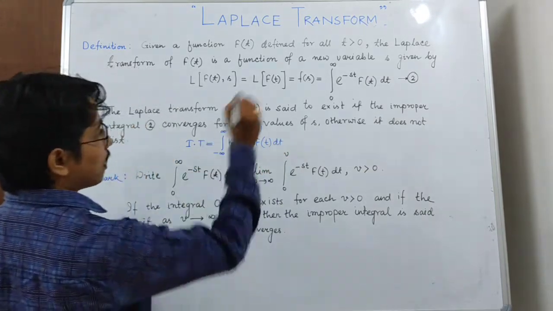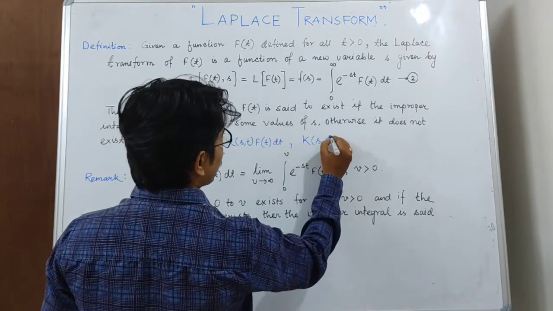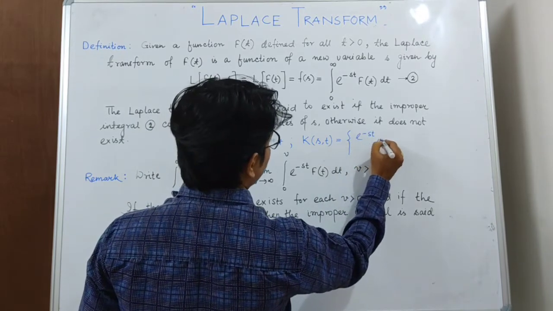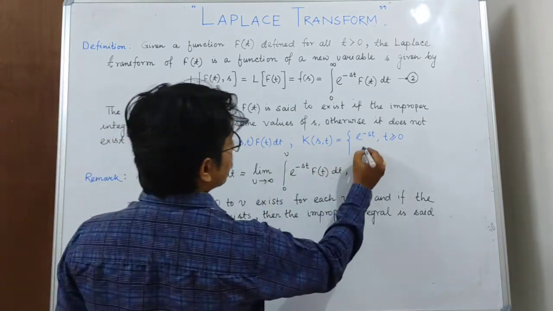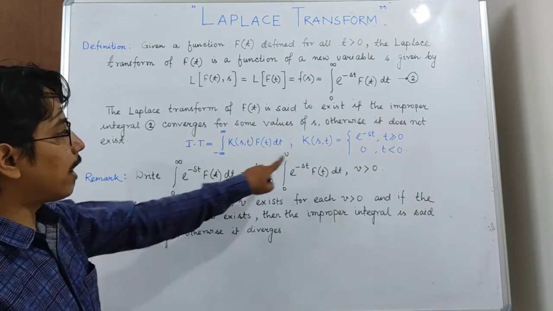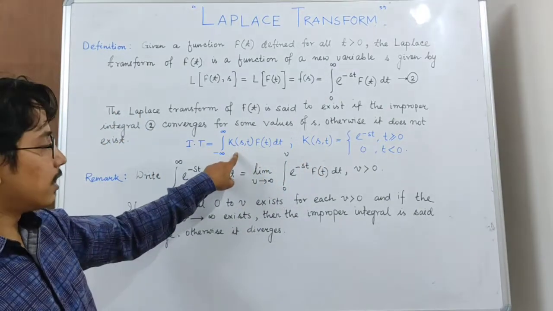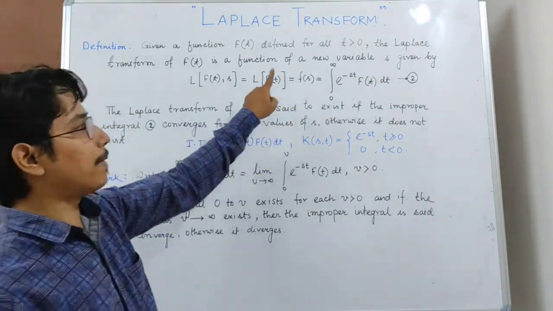So what we have done here is put the value of k(s,t) as e to the power minus st when t is greater than or equal to 0, and k(s,t) equal to 0 when t is less than 0. If we put this value of k(s,t) in the integral, then we get this one, and this is the Laplace transform of capital F of t.